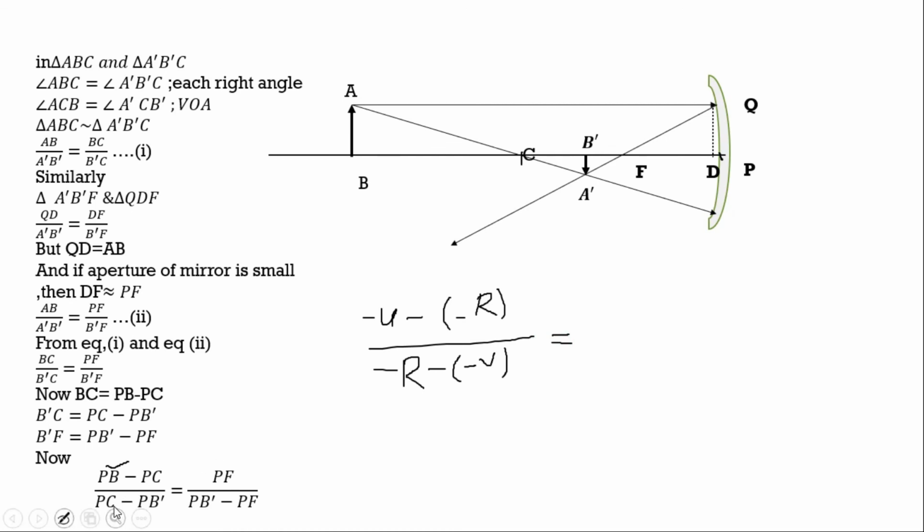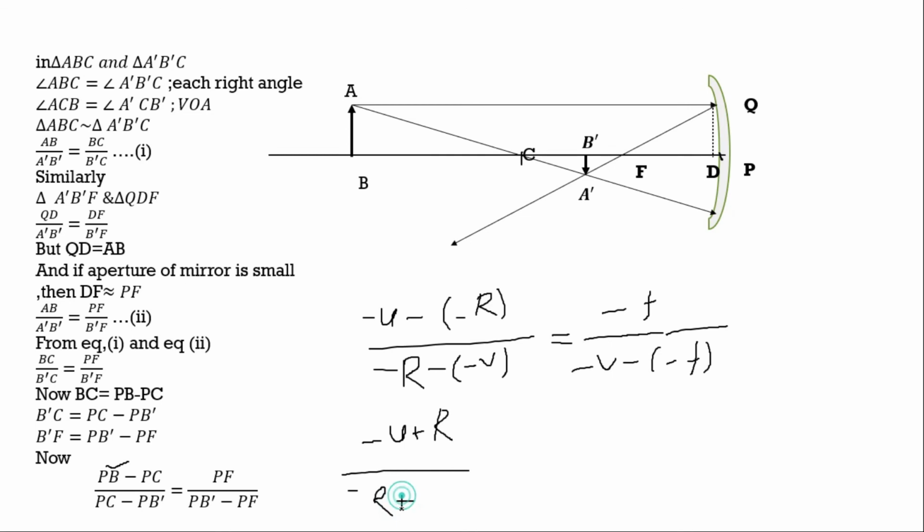So I took this PB as minus u, and PB' is the image distance. Again here, this PF is minus focal length, and PB' is minus v, and this is minus f. Okay, and after that we'll find minus u same, and minus minus plus R, and this is minus R and plus v, equals minus f upon minus v plus f.